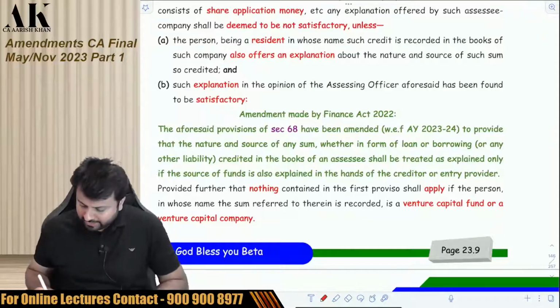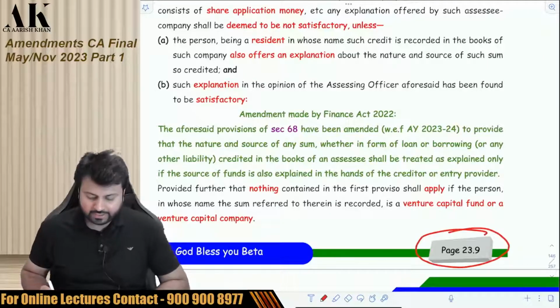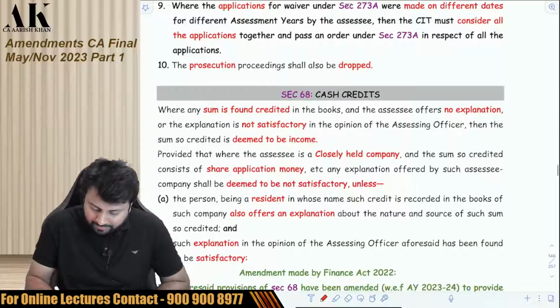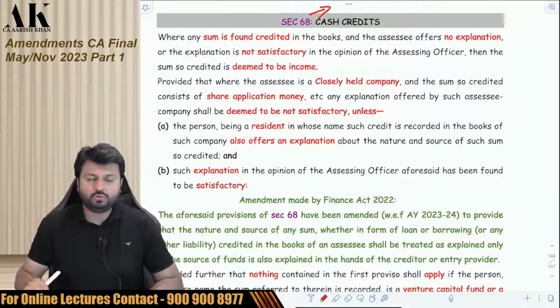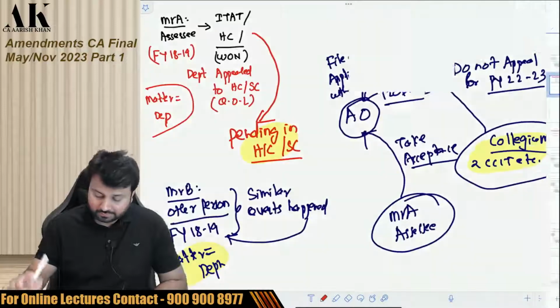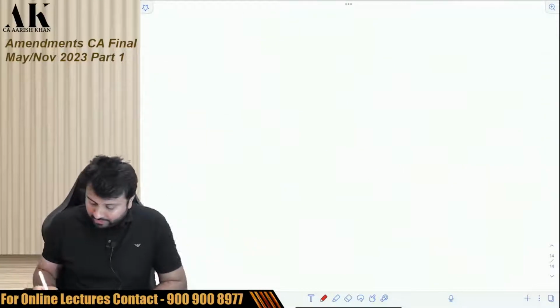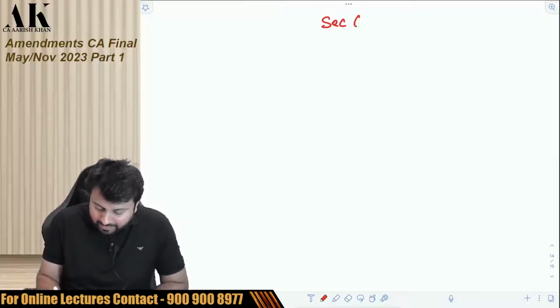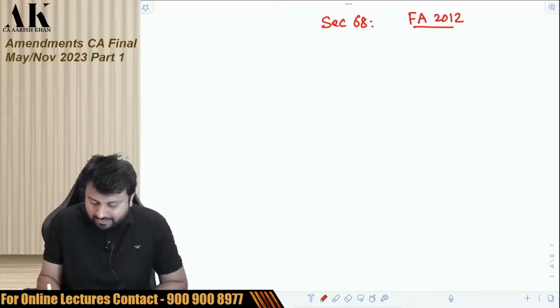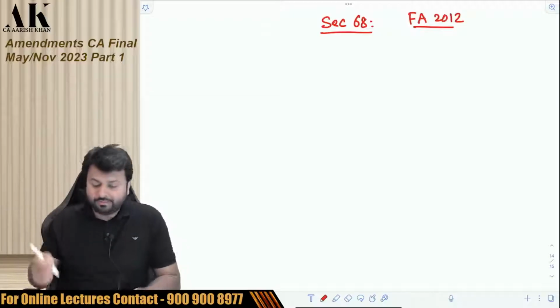Now the next amendment is on page number 23.9, and it is a very important amendment which is there in section 68. Now I'll explain what exactly this amendment is all about. Section 68, I'll try to explain to you first of all. There was already one amendment which was made in section 68 in Finance Act 2012. So this amendment is an extension to that amendment.